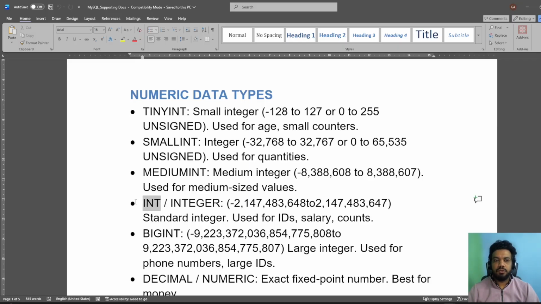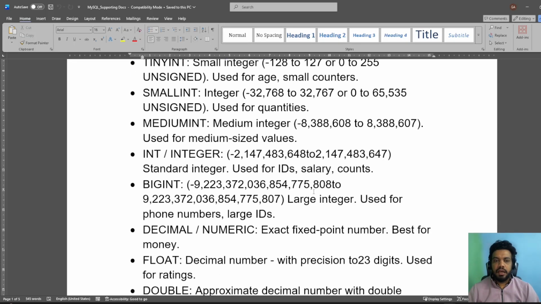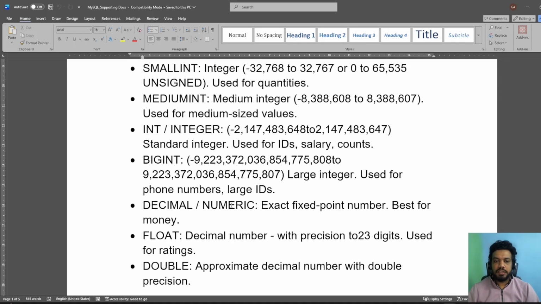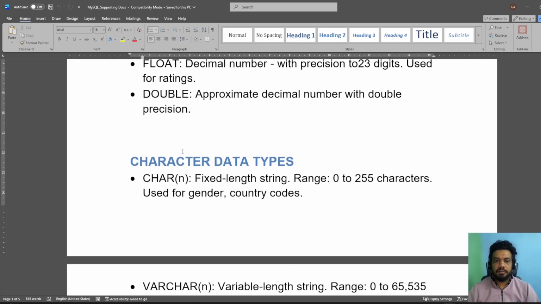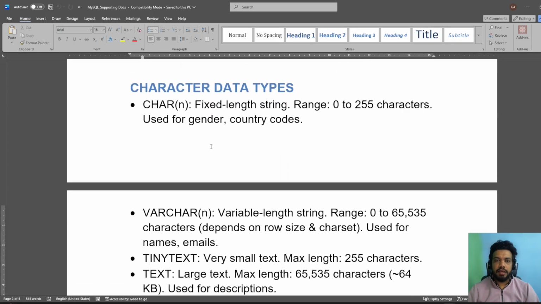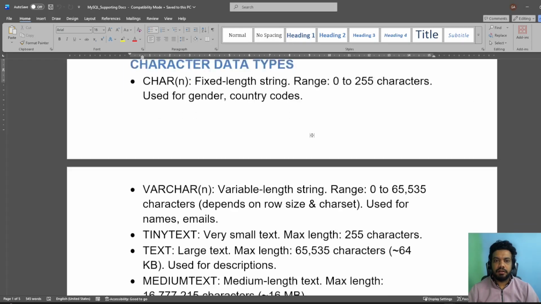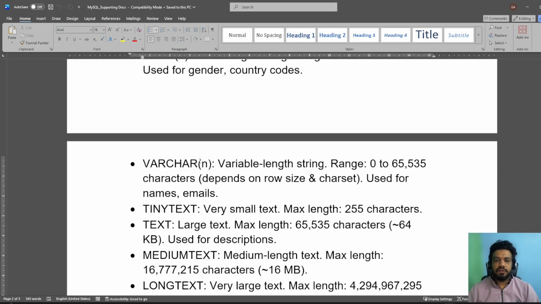So now we have used INT as an integer. INT can use a range from negative to positive. And in the same way, you can see that there are many data types. Then we have character data types. In characters, CHAR is fixed length, basically 0 to 255 characters. And VARCHAR is variable in length, 0 to 65,000.